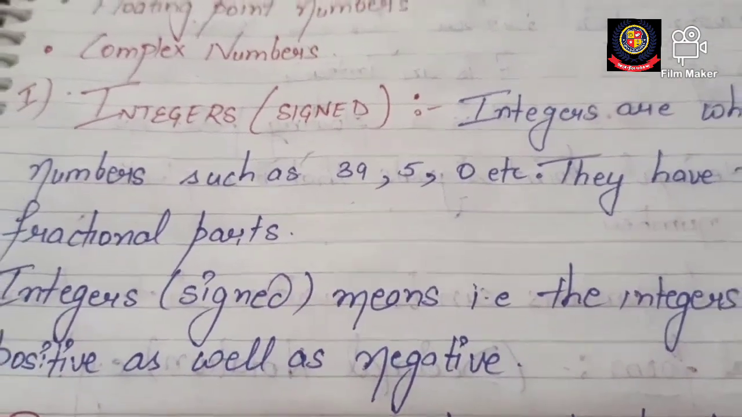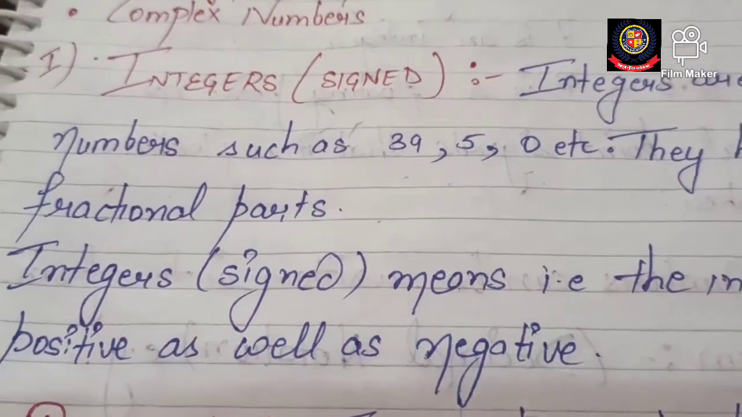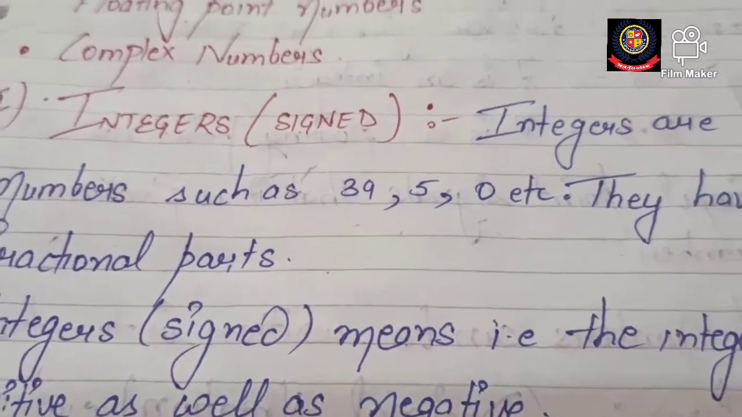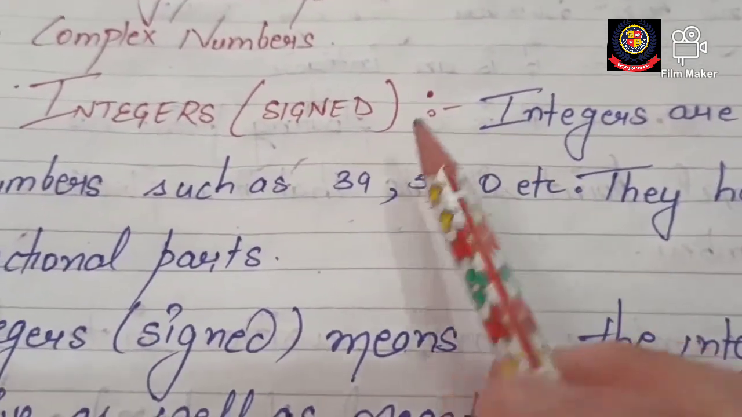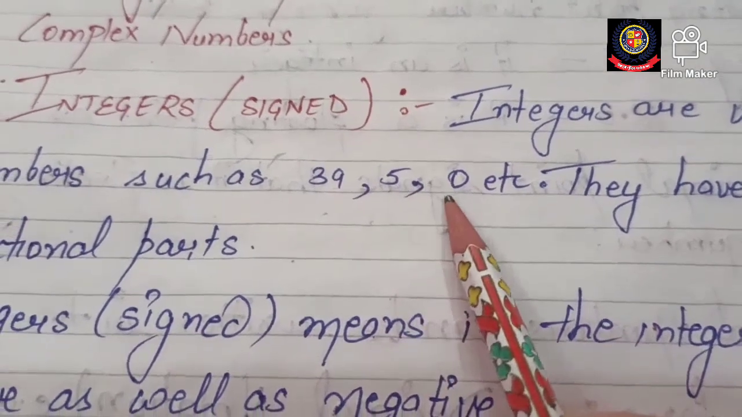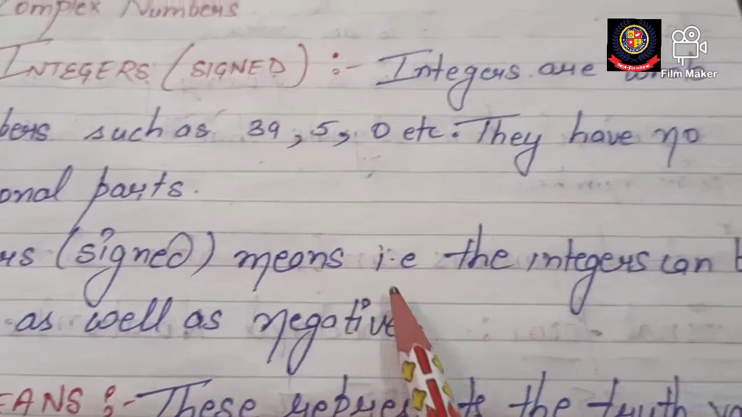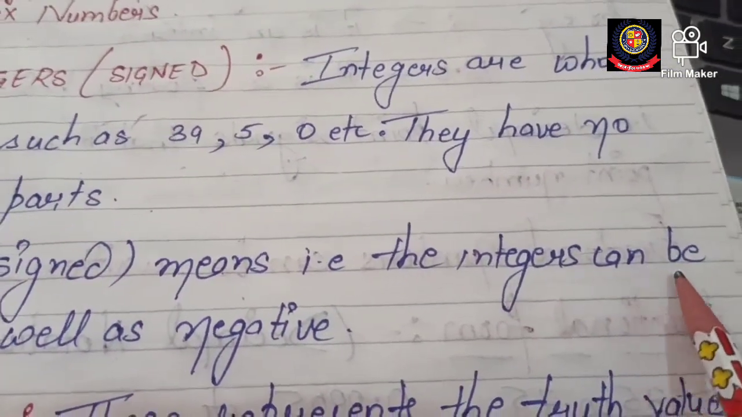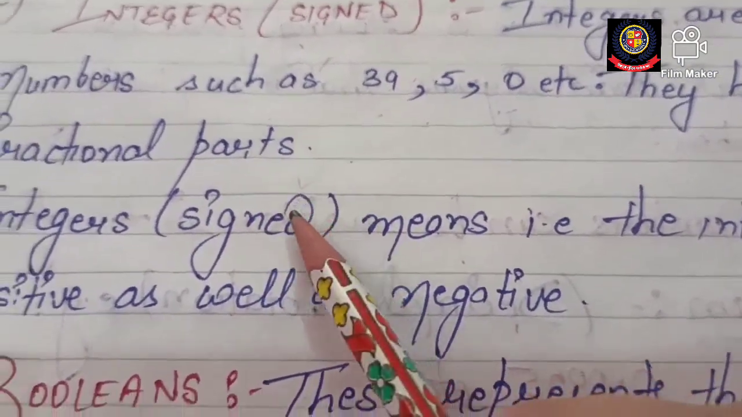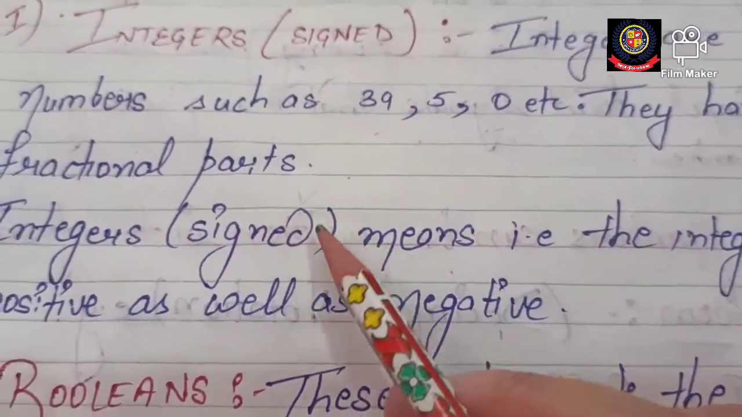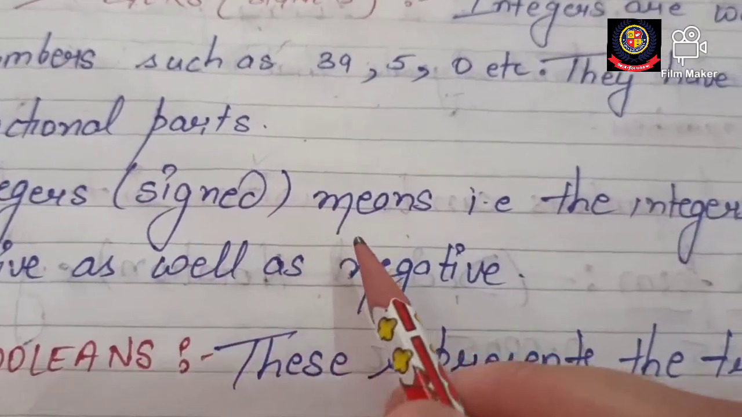Okay, they don't have any fractional parts, so if you represent a number in decimal, that will not be a part of integers. So the examples of integers are 39, 5, 0. As you can see, there is no sign with these numbers, which means they are by default positive numbers. So signed integers means the integers can be positive as well as negative. This sign represents whether the number is a positive integer or a negative integer.